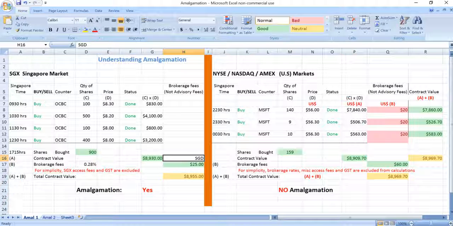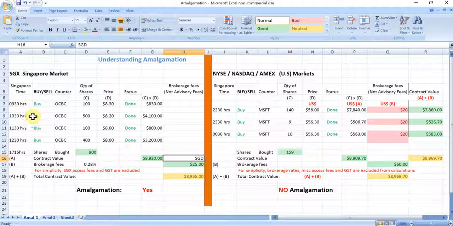To explain amalgamation, I will use two different markets to illustrate, namely the Singapore markets and the US markets. On the left column is the Singapore markets, and on the right is the US markets. We begin with the Singapore markets. Consider that there are investors who bought shares at 9:30 a.m. for 100 shares of OCBC at the price of 8:30.